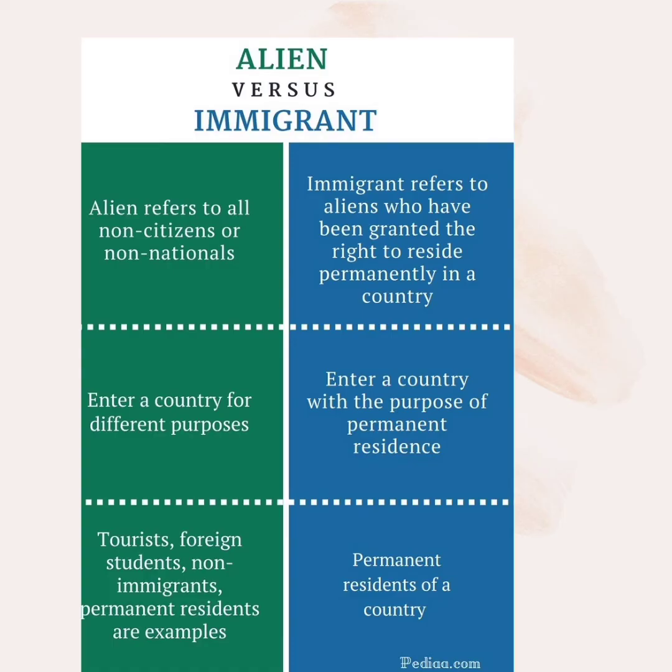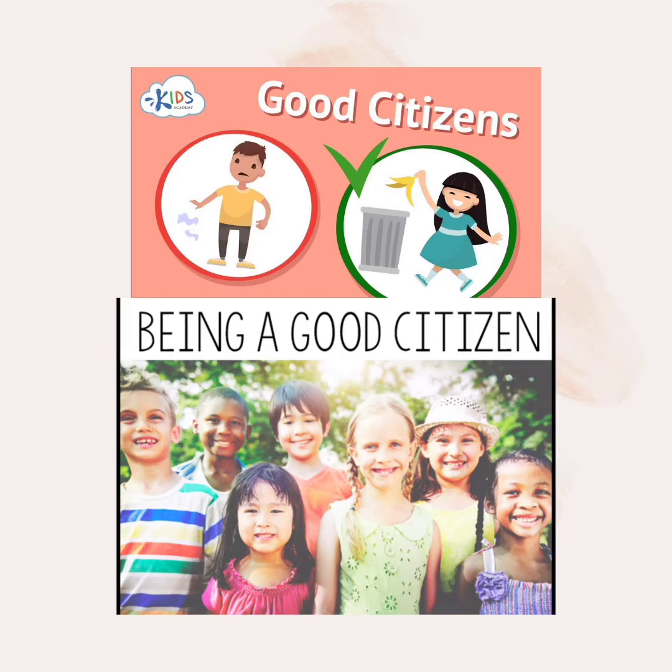So the difference between an alien and an immigrant. Alien refers to all non-citizens or non-nationals. That is, they may be a tourist, foreign students, or some non-immigrants. They are all called aliens. But an immigrant refers to aliens who have been granted the right to live permanently in the country. That they want to become the permanent residents of a country. So they are called immigrants.